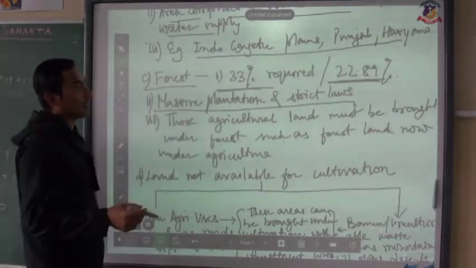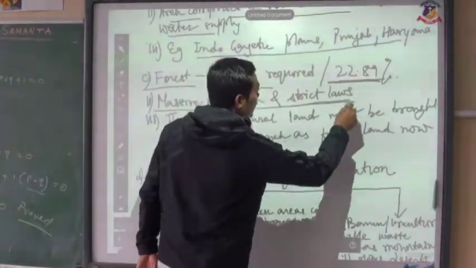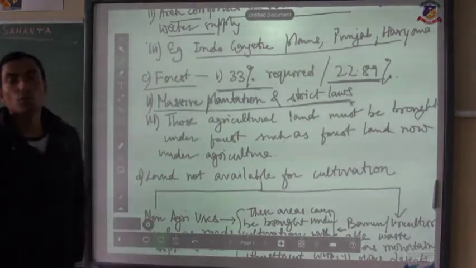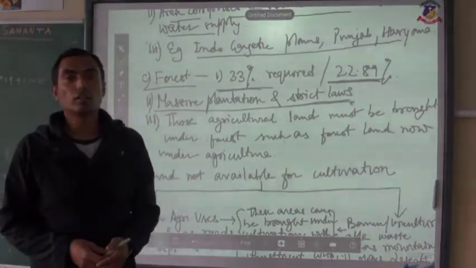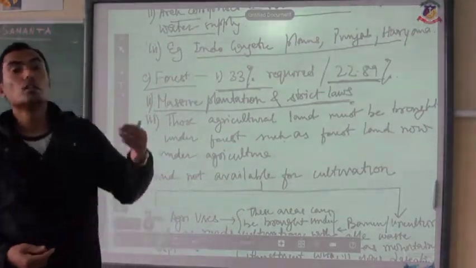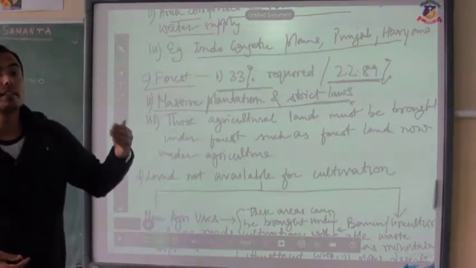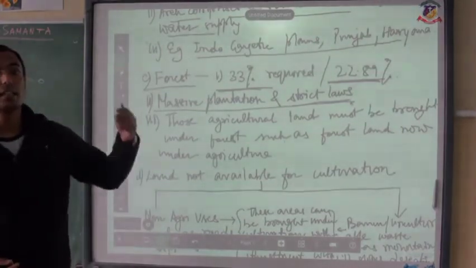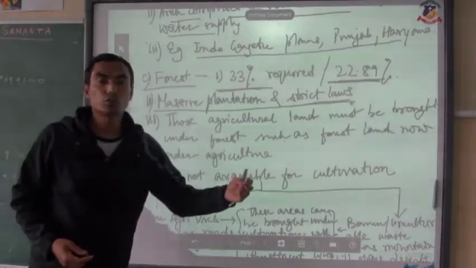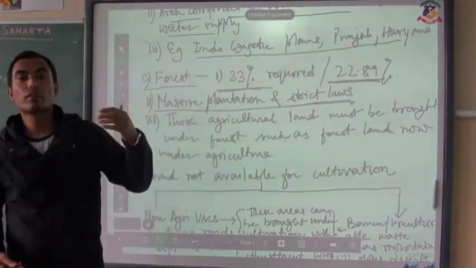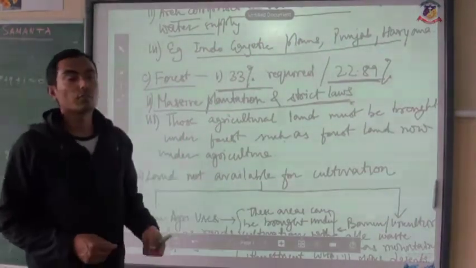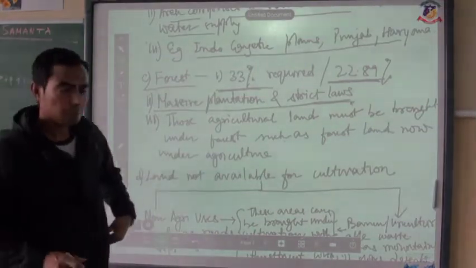And not only that, there must be strict laws, especially for those who do not follow the order, or who don't have any sense that trees are one of the important resources, not only for them but for the entire country as well as for the entire world.